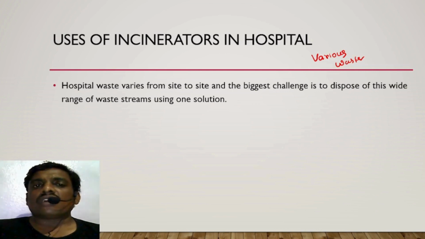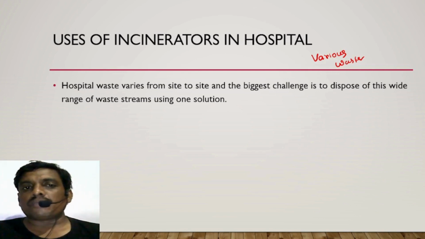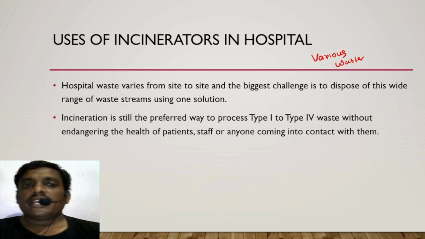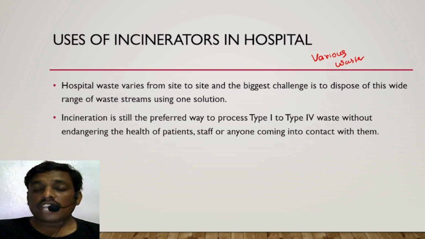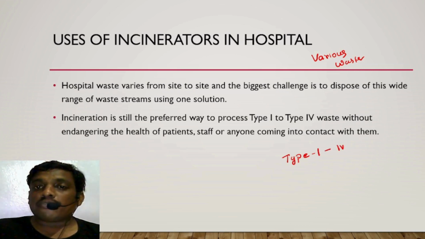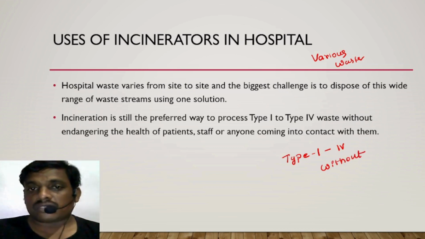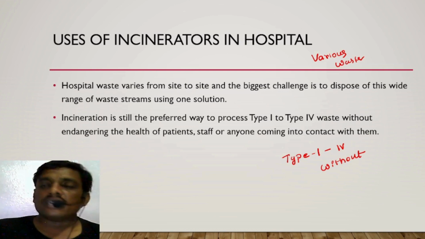The biggest challenge in the hospital is to dispose of the waste coming from the various streams. Incineration is the preferred way, which helps to decompose type 1 to type 4 waste without endangering the health of patients, staff, or anyone in the hospital.